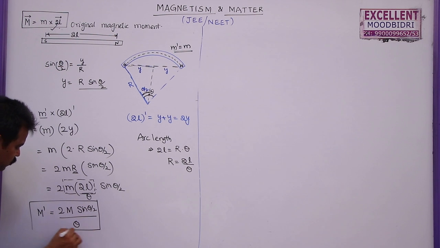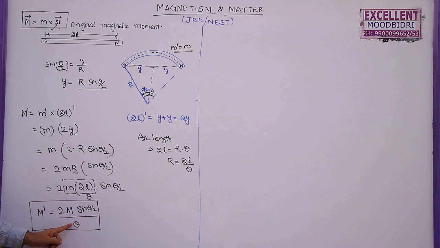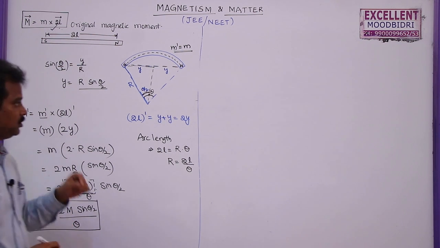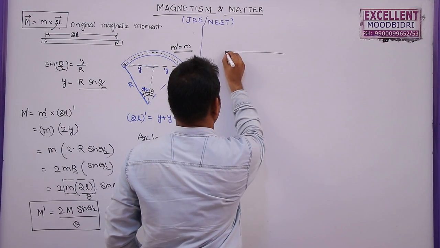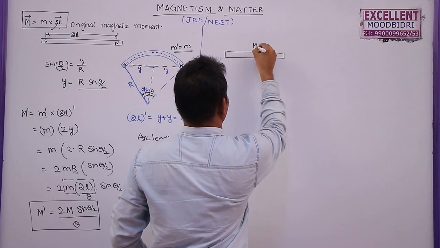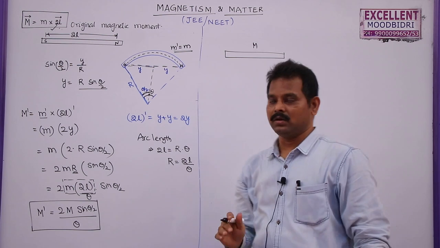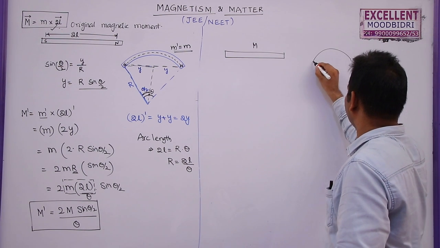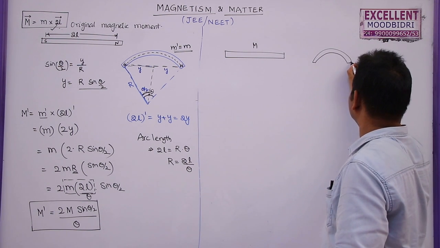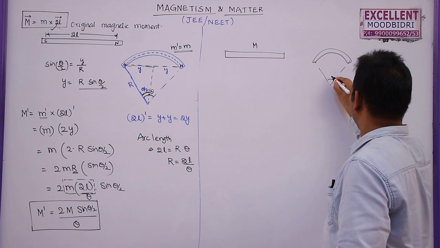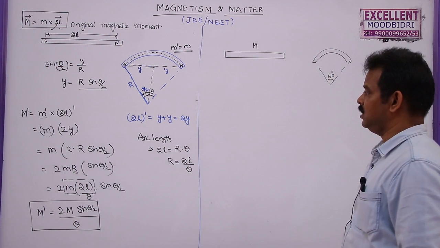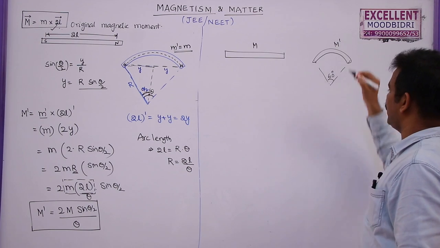Remember students, while solving problems, you have to replace this theta with radians. You have to give this value in radians but not in degrees. For example, if a bar magnet of magnetic moment capital M is bent into an arc which subtends an angle 60 degrees at the center, what is the new magnetic moment?